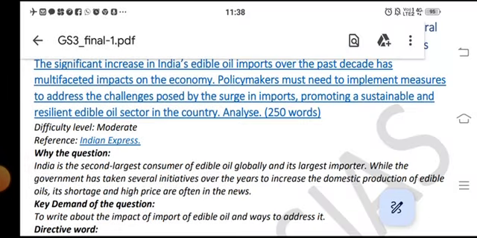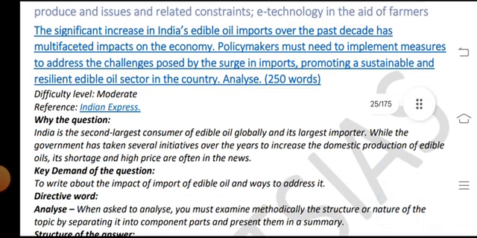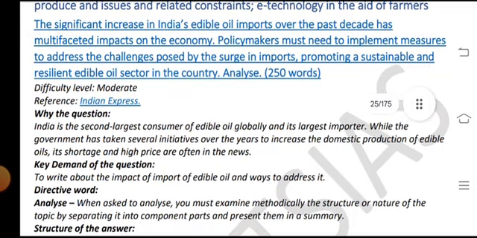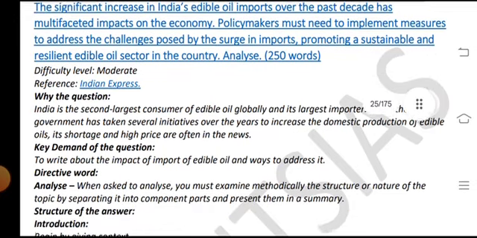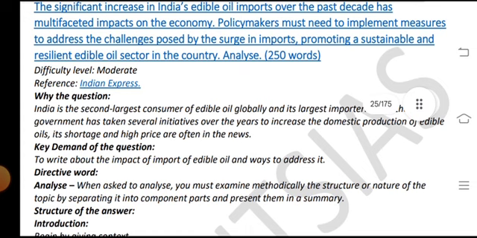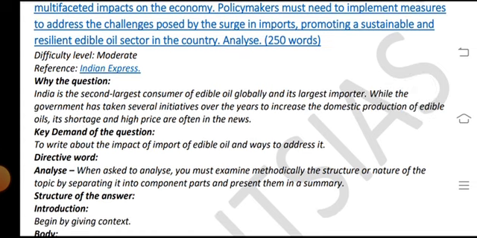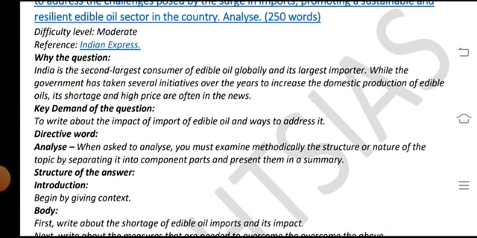In India, edible oil imports over the past decades have had a multifarious impact on the economy and policy. We must implement measures to address the challenges posed by the surge in imports and promote sustainable and resilient edible oil sectors in the country. Analyse in 50 minutes. Difficulty level moderate, Indian Express questions.